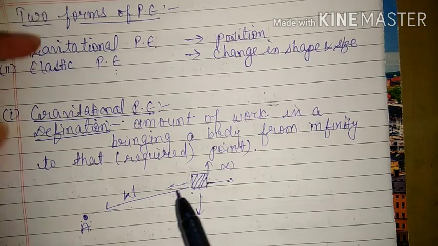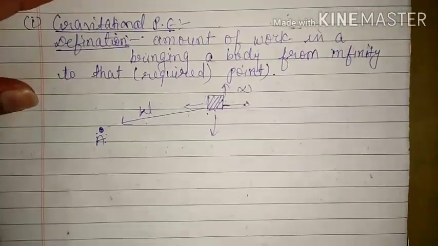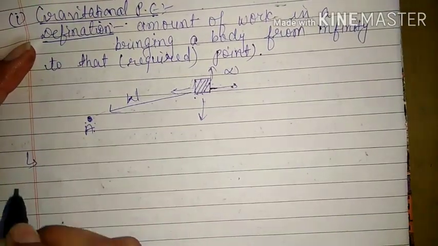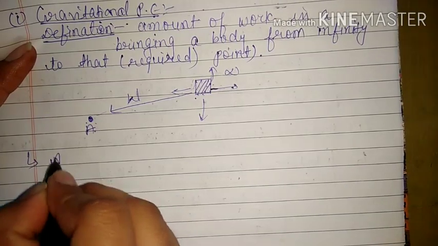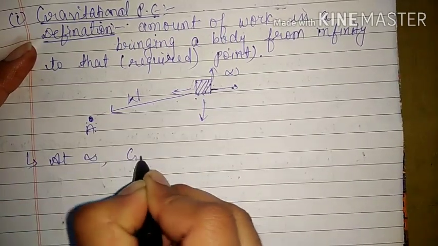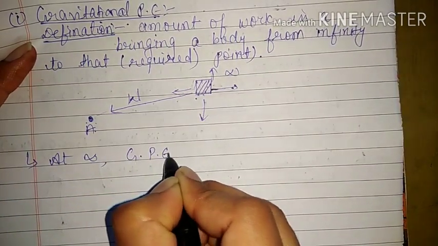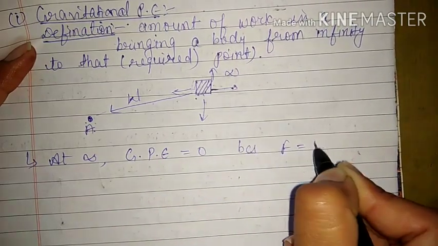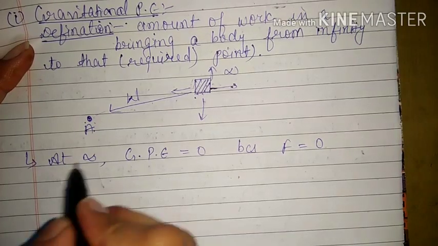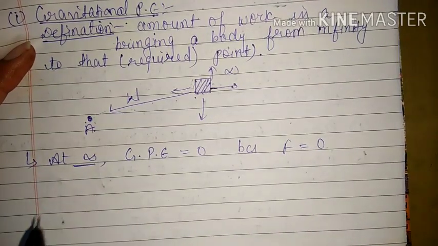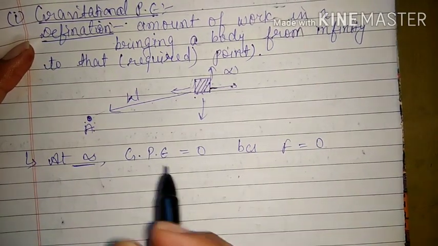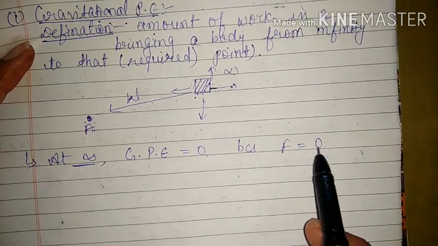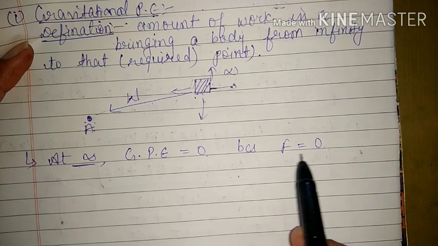Now we will see some important concepts related to gravitational potential energy. And the first point is, at infinity, gravitational potential energy is zero because the force of attraction is zero. This is a very important point. Here we will study two points and both are very important. At infinity, gravitational potential energy is 0 because force is 0. And why is it so?